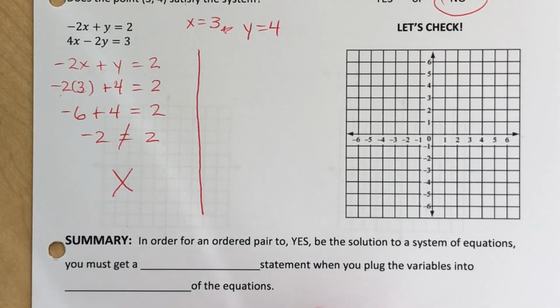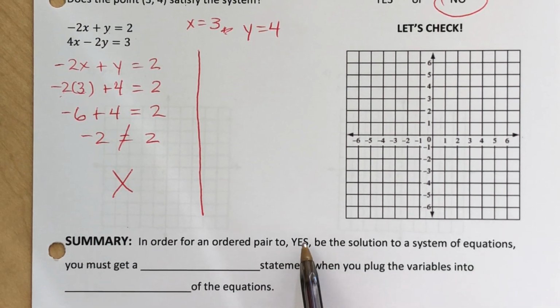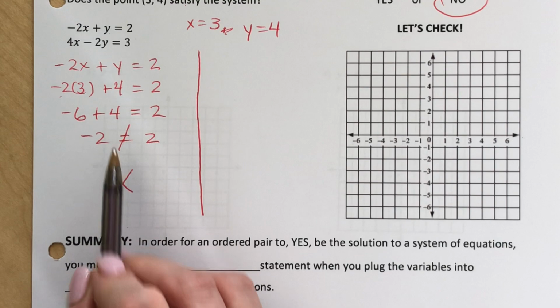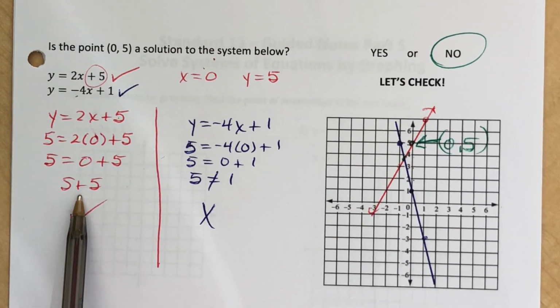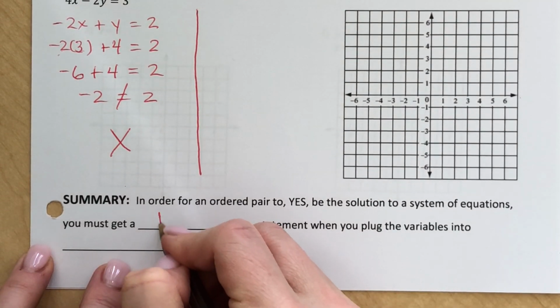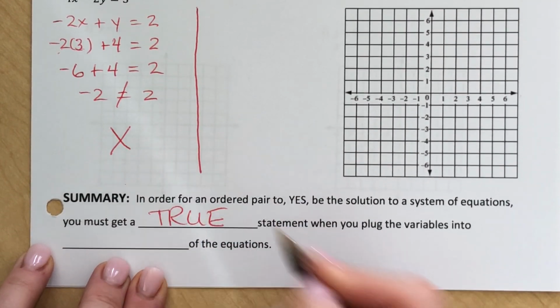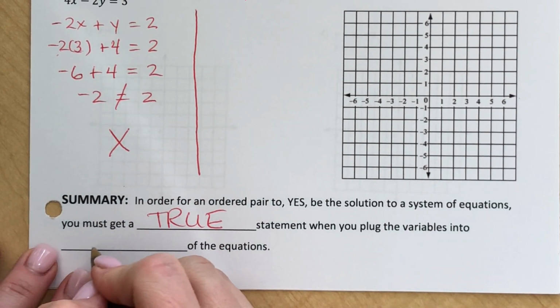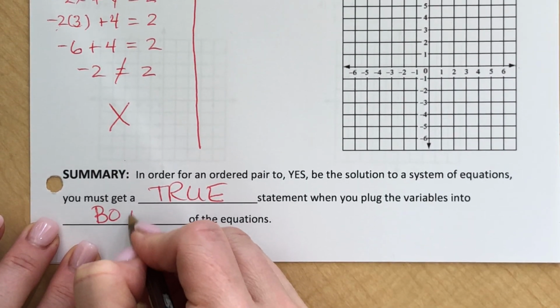So let's take a look at this. In order for an ordered pair to be yes, the solution to the system, you must get a what kind of statement? This was true, this was false. So they both have to be true. You must get a true statement when you plug the variables into both of the equations.